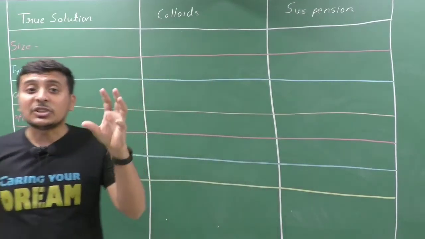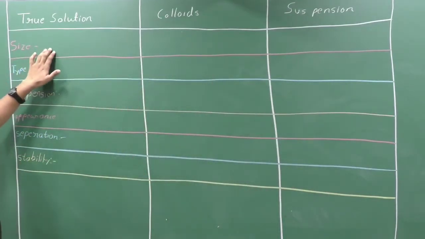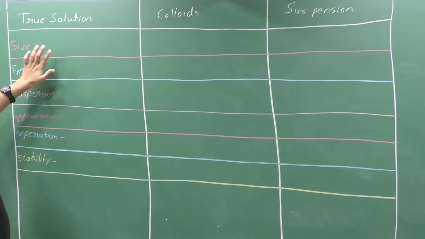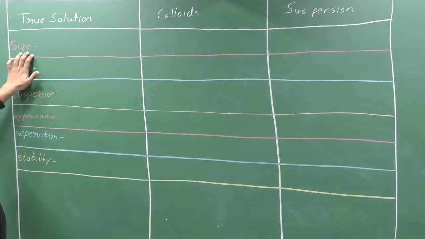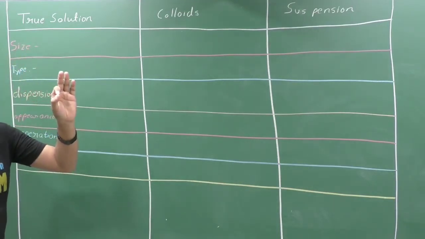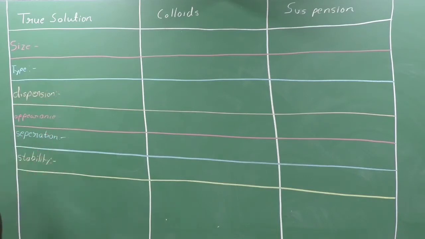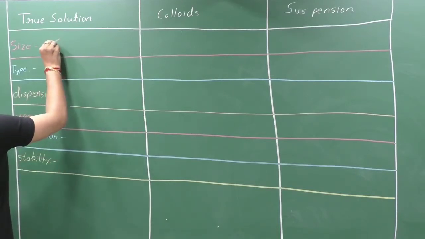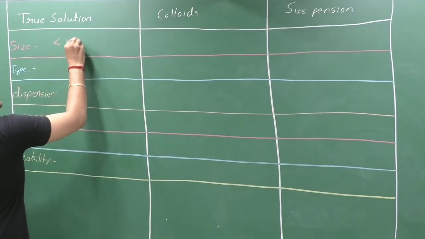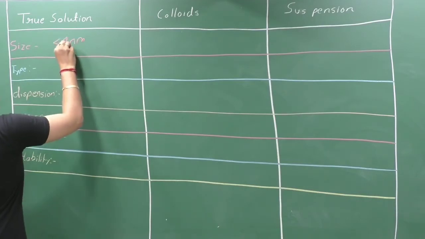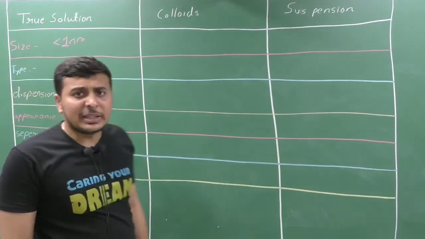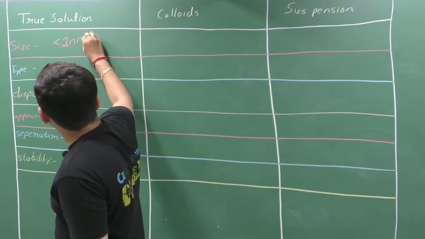If we see the solutions according to the size of the particles, if the solute particle size is less than 1 nanometer, what do we mean by 1 nanometer, and how much is 1 nanometer?